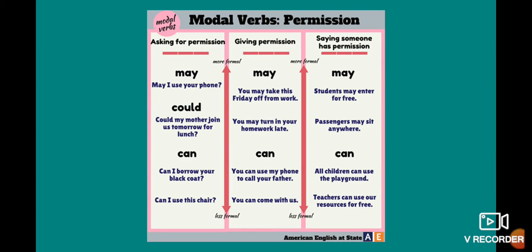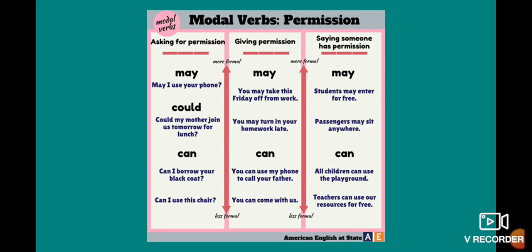For example, may I use your phone? Could my mother join us tomorrow for lunch? And can I borrow your black coat? Can I use this chair? This one is when you ask for permission, okay, to develop an activity.